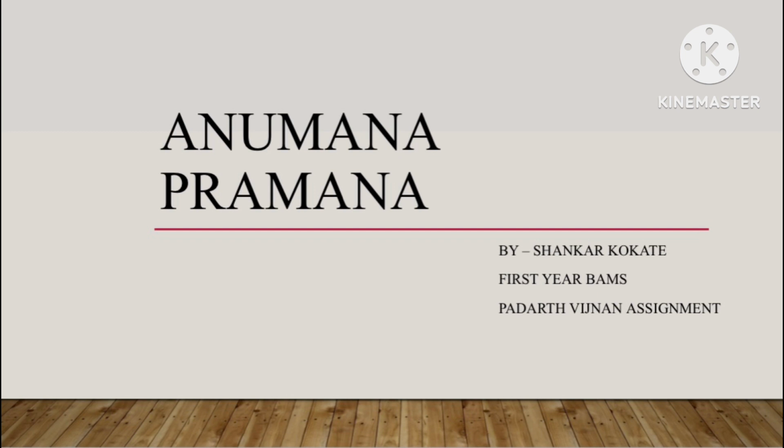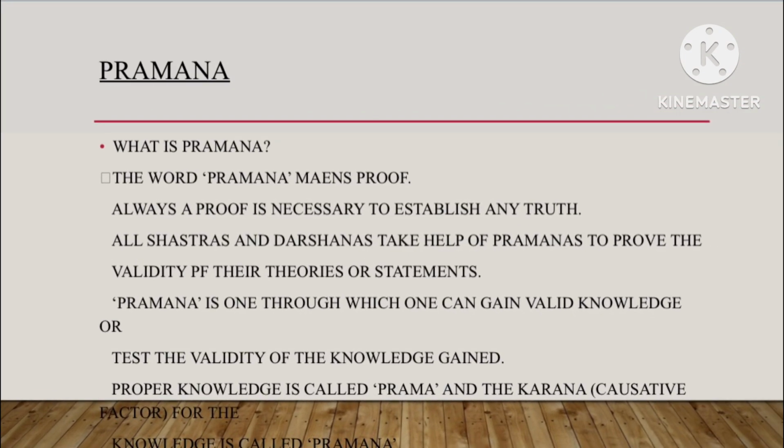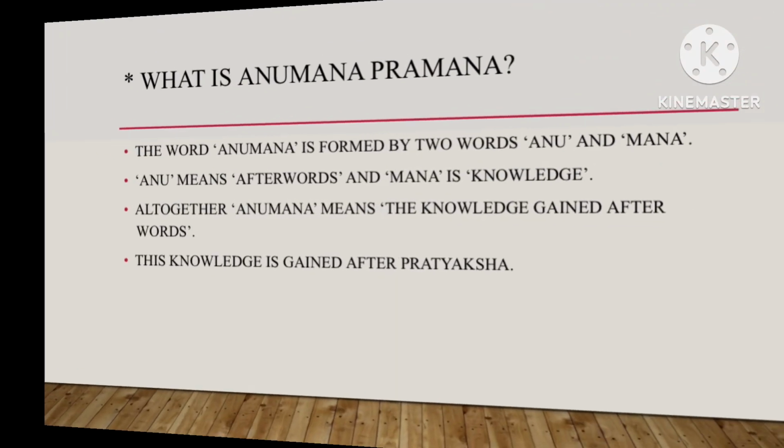My topic for Padarth Vidyan assignment is Anuman Praman. First of all, we will see what is Praman. The word Praman means proof. Always the proof is necessary to establish any truth. All Shastras and Darshanas take help of Pramanas to prove the validity of their theories or statements. Praman is one through which one can gain valid knowledge or test the validity of the knowledge gained. Proper knowledge is called Prama and the Karana for the knowledge is called Praman.